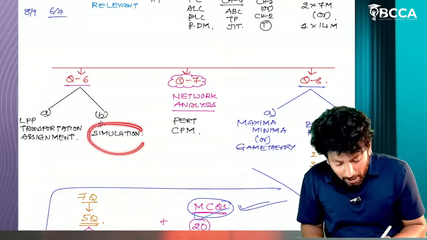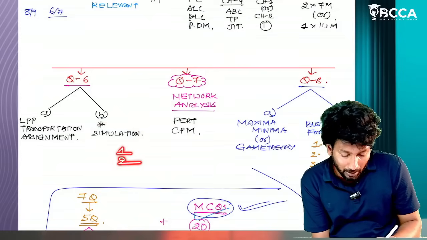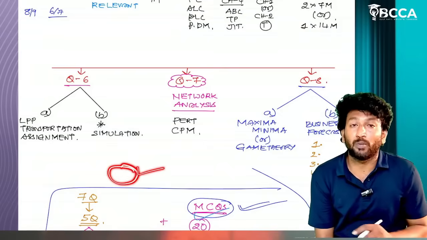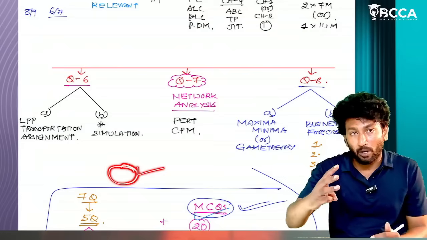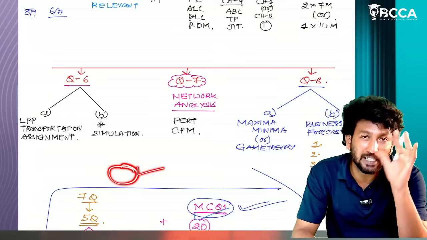Coming to simulation, a sure-short question, sir. Single random number series, 2 series of random numbers, 3 series of random numbers. In the last attempt a 3-series random number question was given. So 3 models are enough. Only 2 steps will be there. Simulation is one of the easiest questions.